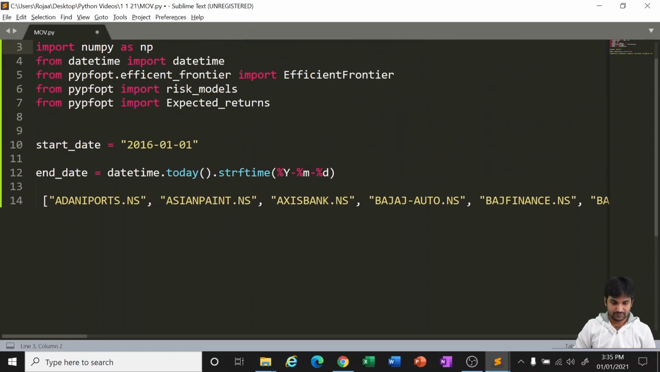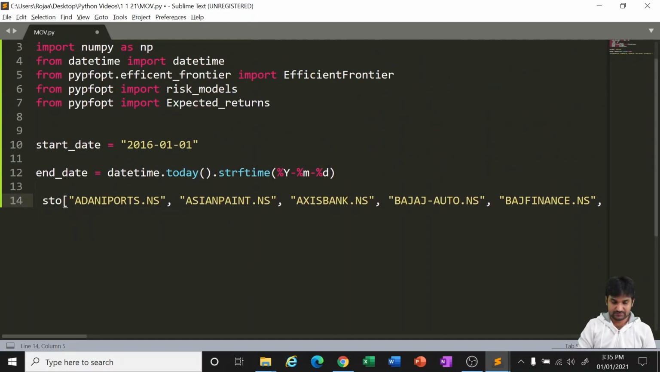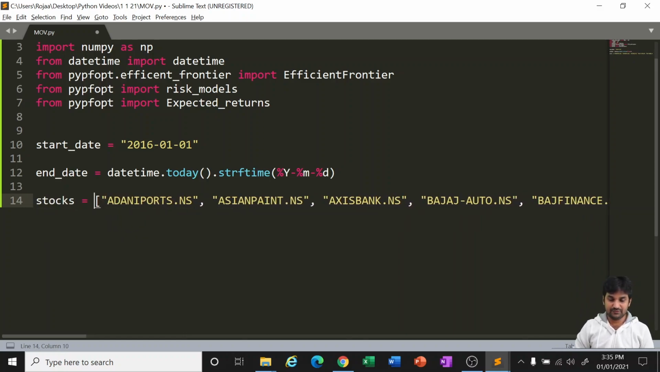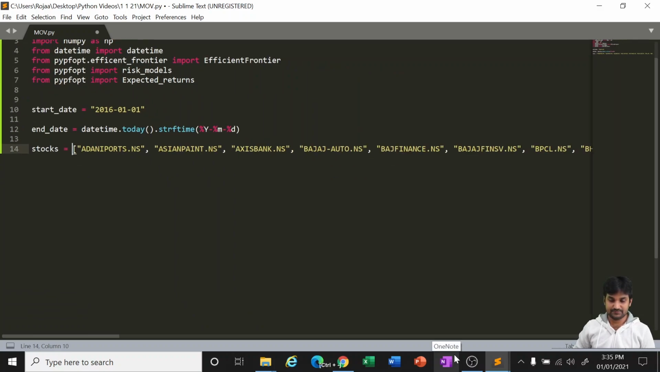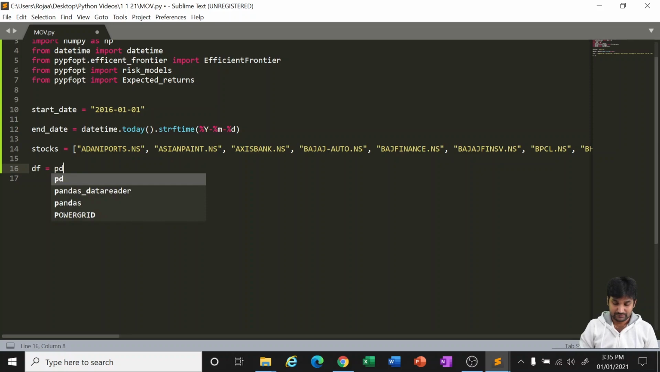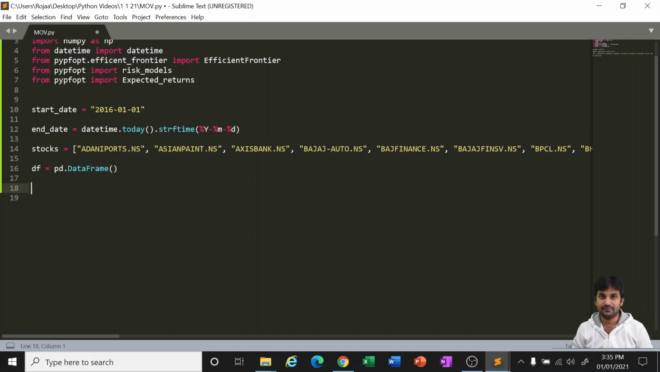These are all the stocks on which we want Python to work and give us the information. Now the stocks are ready, and from date to date everything is ready. Now it's time for downloading the data. First we have to create an empty data frame, pd.DataFrame. So the empty data frame is created.